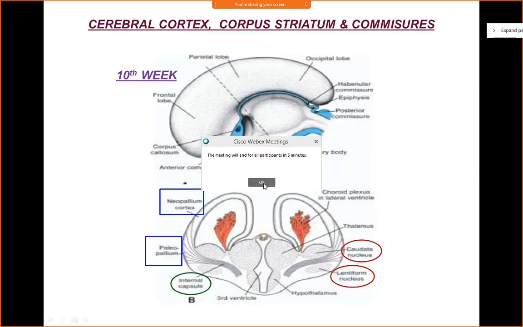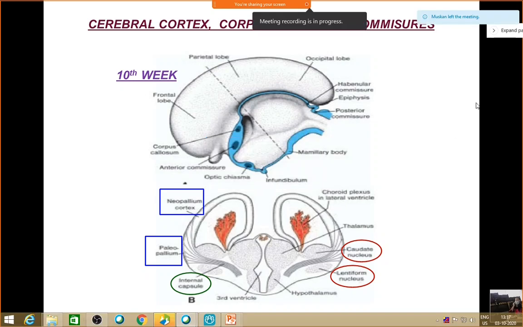Okay, so this is the cerebral cortex, corpus striatum and commissures. Here, quickly, in the 10th week, you can see the cerebral cortex developing. We are now talking about the development of the telencephalon. Your cerebral cortex is developed from two sources: from the paleopallium, which lies lateral to the corpus striatum, and from the neopallium cortex. The paleopallium is the older derived cortex, and the neopallium is the newly derived cortex, and it lies between the hippocampus and the paleopallium.